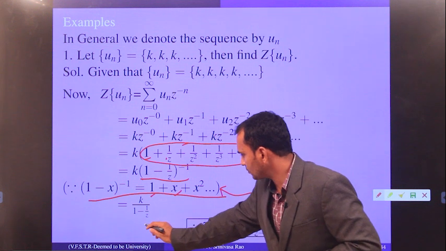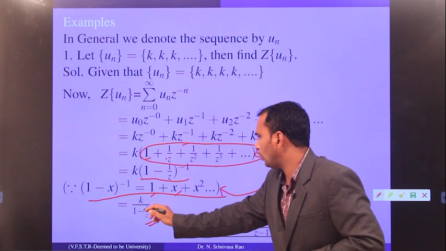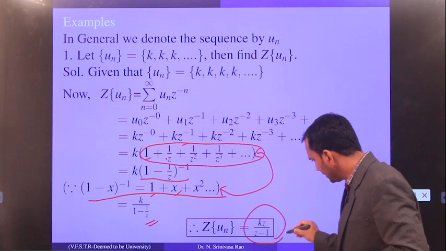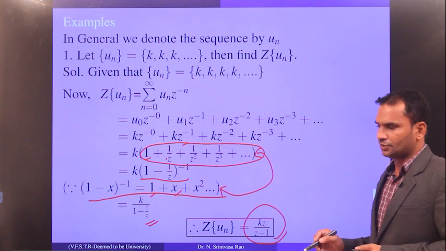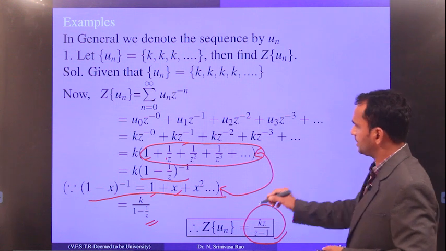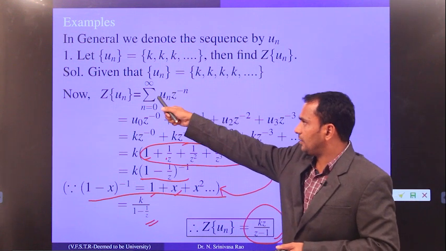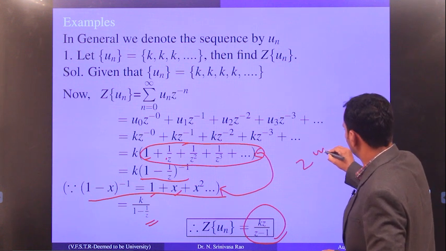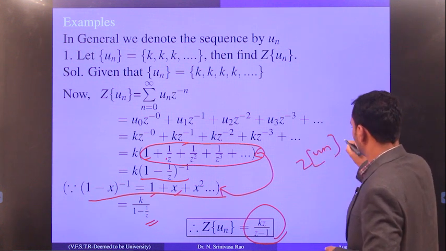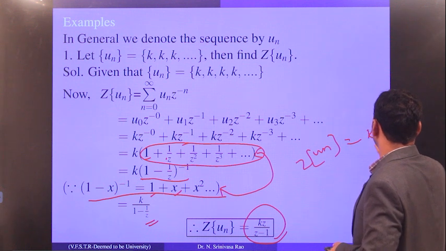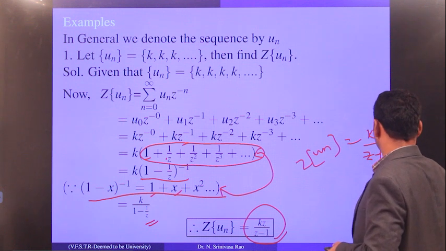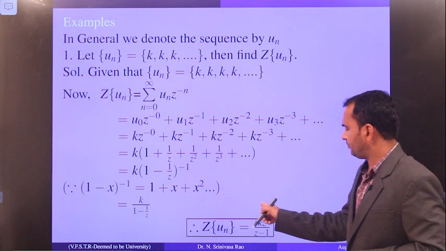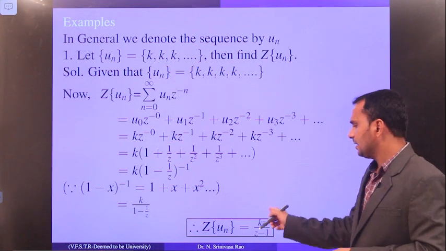If you simplify this, what you will get is k by (1 minus 1 by z), which simplifies to kz by z minus 1. Therefore this is the final answer for the z transform of the sequence. So the z transform of u_n is z by z minus 1. From this we can deduce some of the sequences.